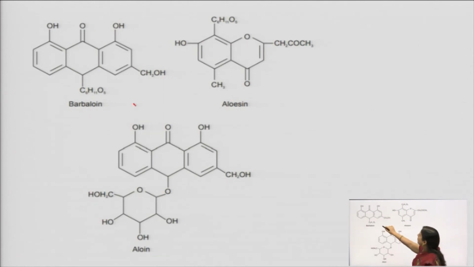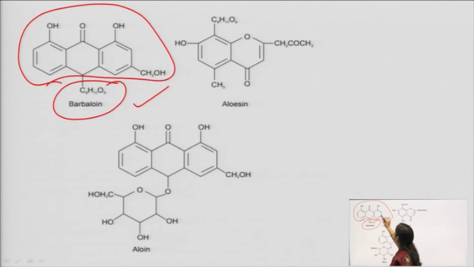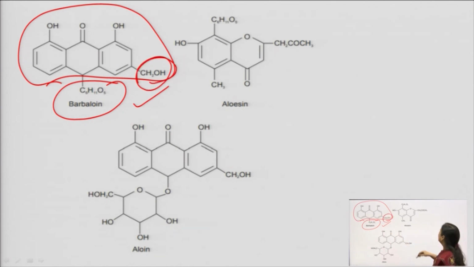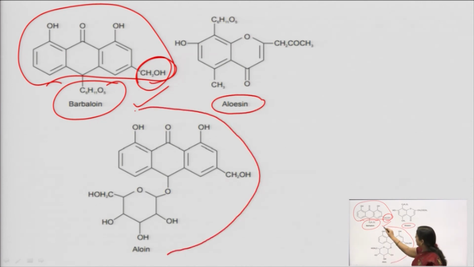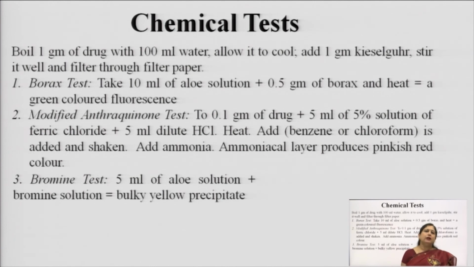This is the structure of barbaloin. As you can see, at the 10th position we have the sugar, this is the aglycone part, and this is alloemodin. Okay. CH2OH is alloemodin. It also contains another substance named aloesin, as well as this, which you can see is again an aloin, having a similar structure to that of beta barbaloin because they are isomeric in nature.